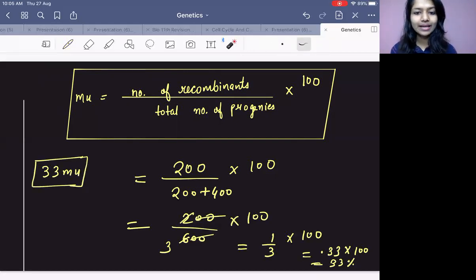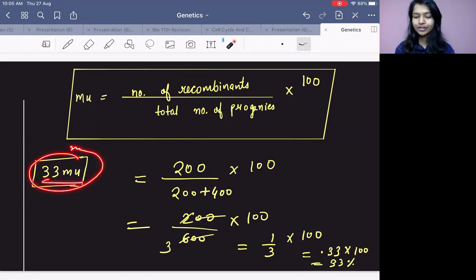One more thing you need to keep in mind. If it is showing you linkage, the recombination value should always be less than 50, right? You know this, no? If it is showing linkage, the recombination value should always be less than 50. Then only you can say it is showing linkage, right?